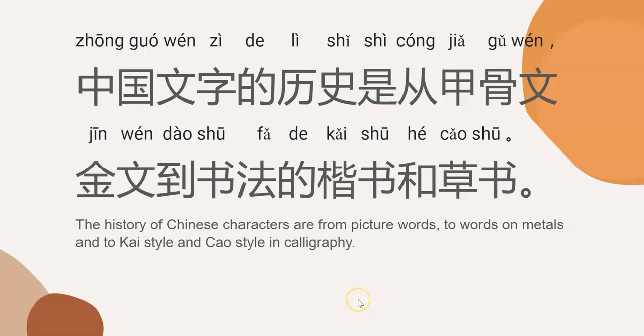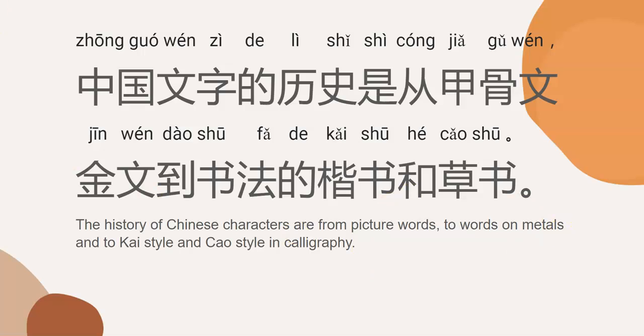And let's read this sentence. This is a very good sentence. I would suggest you memorize it, because when you are asked to talk about the history of Chinese characters, this sentence will help you give a very brief introduction of their transformation. 中国文字的历史是从甲骨文、金文到书法的楷书和草书。Let's read this sentence again. 中国文字的历史是从甲骨文、金文到书法的楷书和草书。This long sentence talks about the history of Chinese characters, from picture words to words on metal and to Kai style and Cao style in calligraphy.